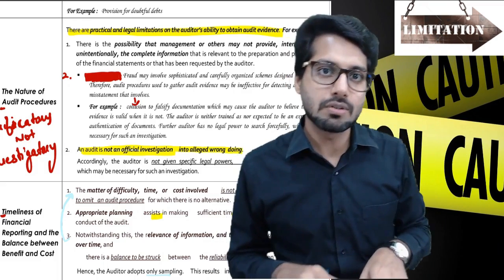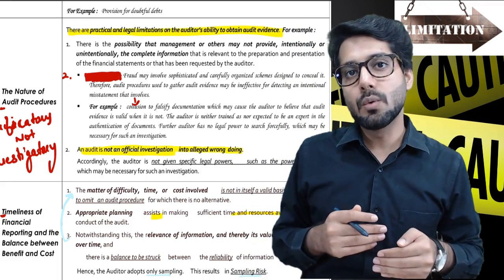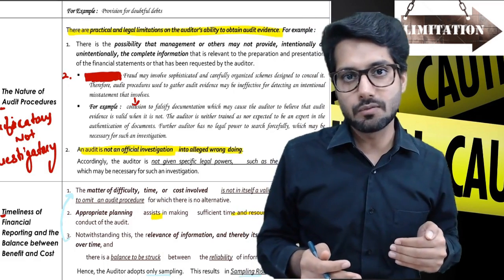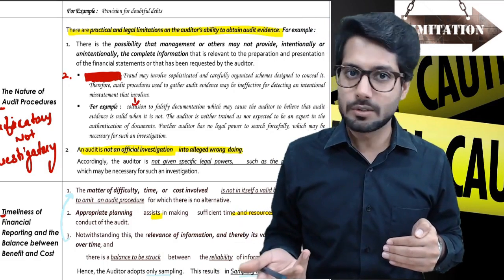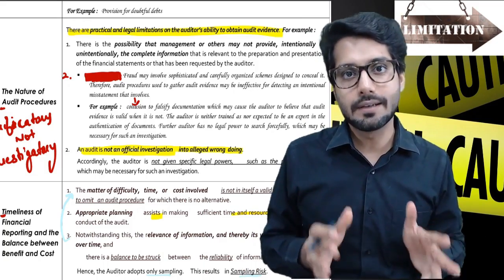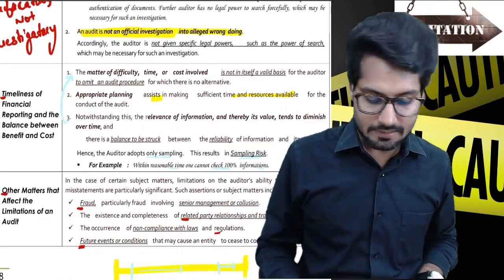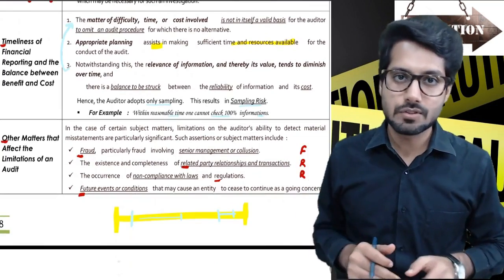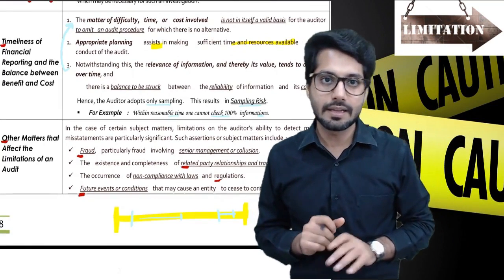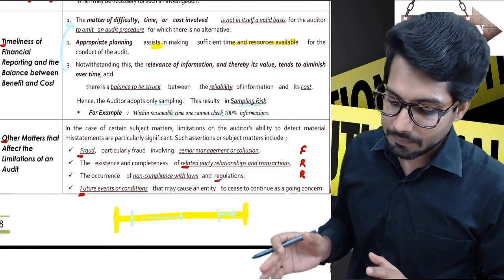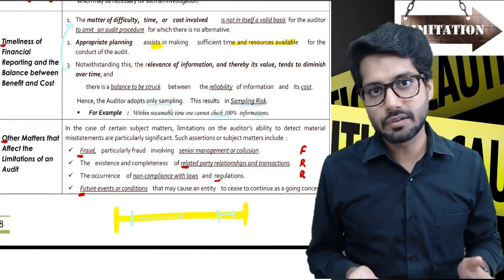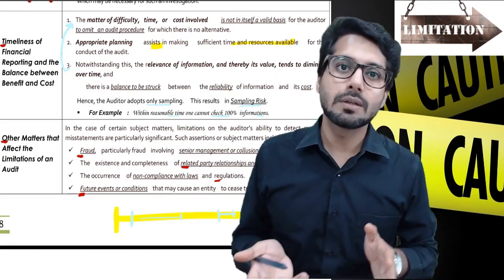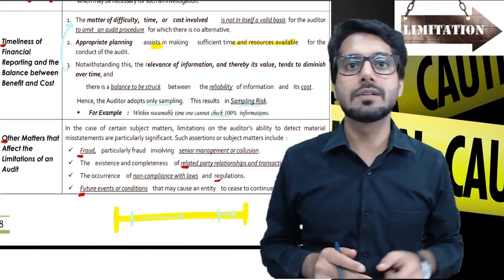So in that case, obviously it means we cannot go beyond a certain level of procedures that we perform. As such, finding more truth is not always possible for us. We'll be under certain limitations. Timeliness: since there is a date by which the audit report should be given, because they have to bring it out in their tax audits, submit it to a regulatory body, or bring it out in their AGM, it has to be given in a certain period of time.